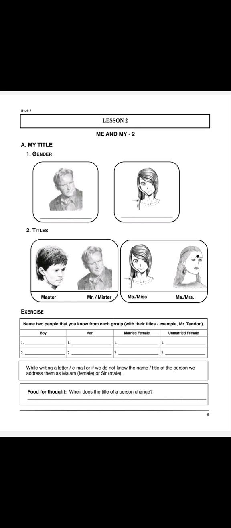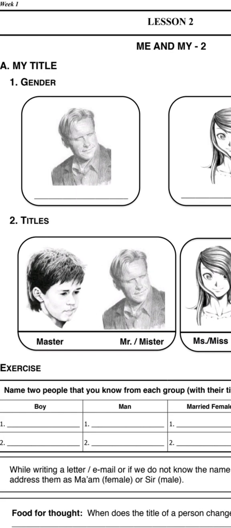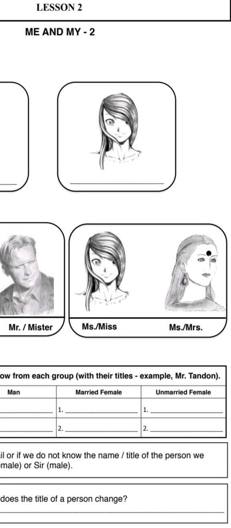So let's start from the title, and start from the gender. Basically there are two genders, male and female, and in male and female there are two titles each. In male there are two titles, Master and Mister. Master and Mister are the titles of gender male. Mrs. and Miss are the titles of females.